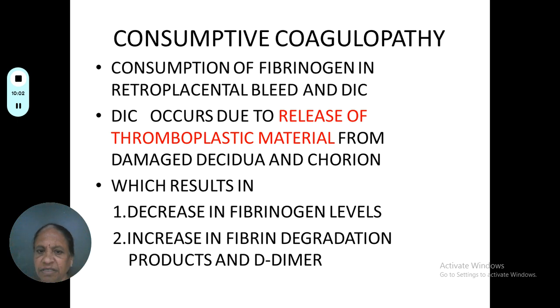Now, consumptive coagulopathy. There is a consumption of fibrinogen in the retroplacental bleed and DIC. The whole of the fibrinogen will be utilized for the formation of the clot. The DIC occurs due to release of thromboplastic material from the damaged decidua and chorion, which results in a decrease in fibrinogen levels and an increase in fibrin degradation products and D-dimers.